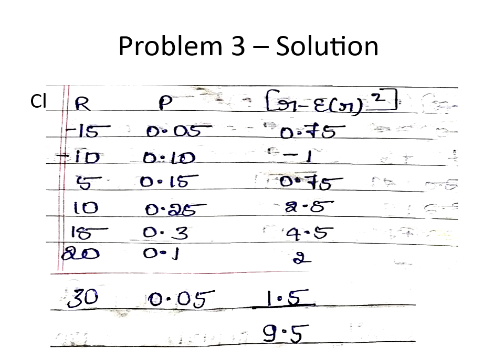So the third column will give me these values; remaining all things is perfect. Only the third column, the heading will be P into R. That is minus 0.75, minus 2, 1.25, 3, 4.5 and 2. Now if I summate the third column, that is summation of P into R, which is equal to 9.5.